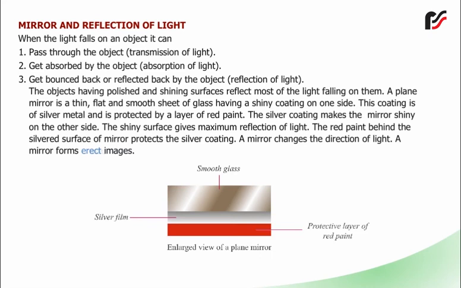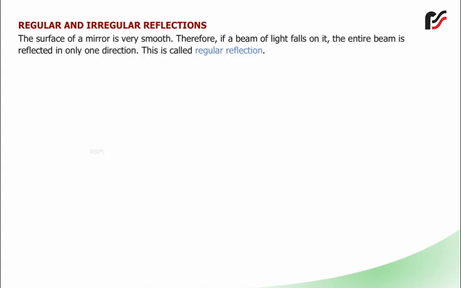A mirror changes the direction of light. A mirror forms erect images. Regular and irregular reflections. The surface of a mirror is very smooth. Therefore, if a beam of light falls on it, the entire beam is reflected in only one direction. This is called regular reflection.